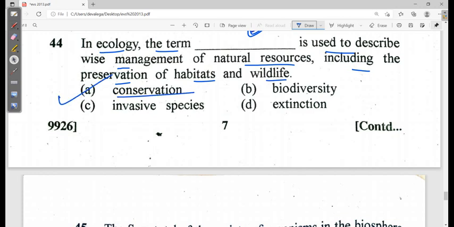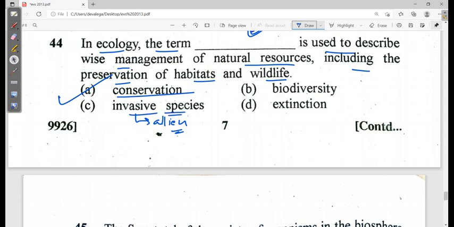Conservation. Okay. Invasive species, they are the alien species. I have already told you about the Parthenium, the Congress grass, Lantana. All these are, see, and the pigs in the island, which caused the extinction of the dodo bird. They were the invasive species, alien species.